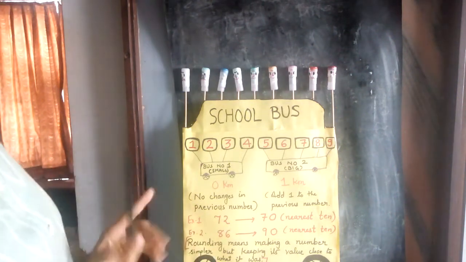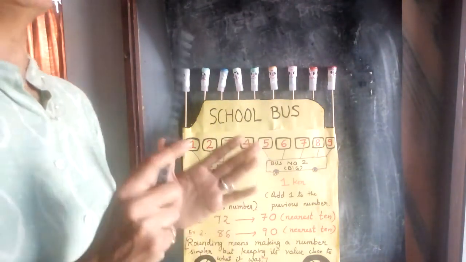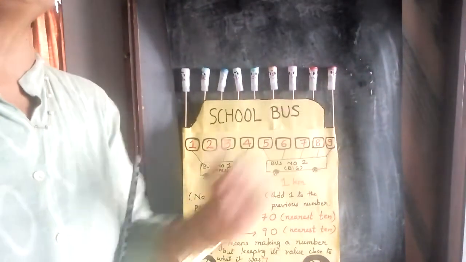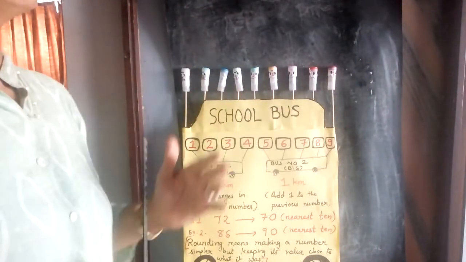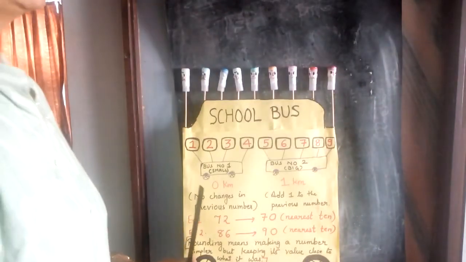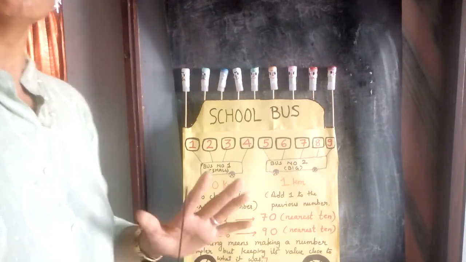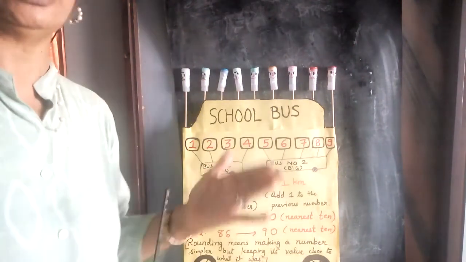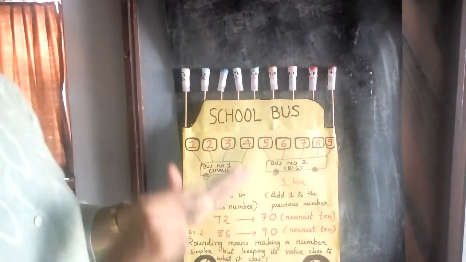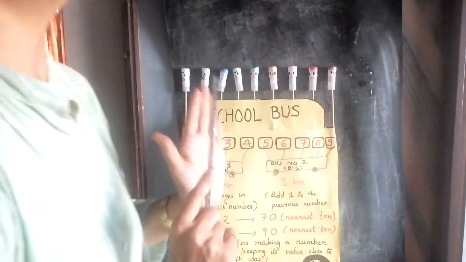Now see children, rounding off. Rounding means, suppose when you are traveling by rickshaw, suppose it is the shortest distance, the minimum fare is 18 rupees. Sometimes you give 20 rupees to the rickshaw person and you are asking for 2 rupees change. Then he is telling, I don't have. That means you have given 2 rupees extra. So rather than 18 rupees you have given 20 rupees. Right? So 18 you have rounded up to 20.